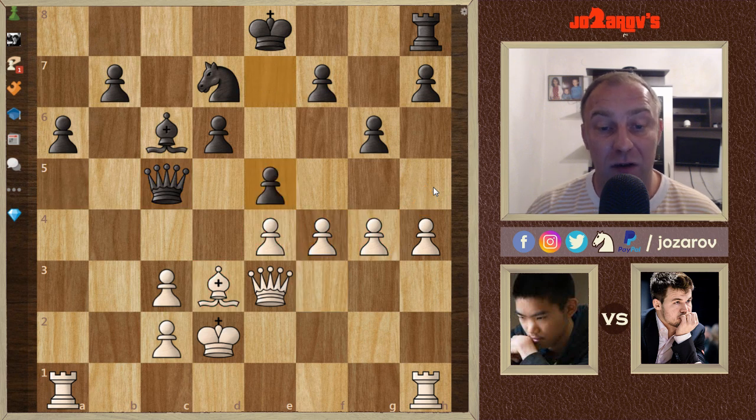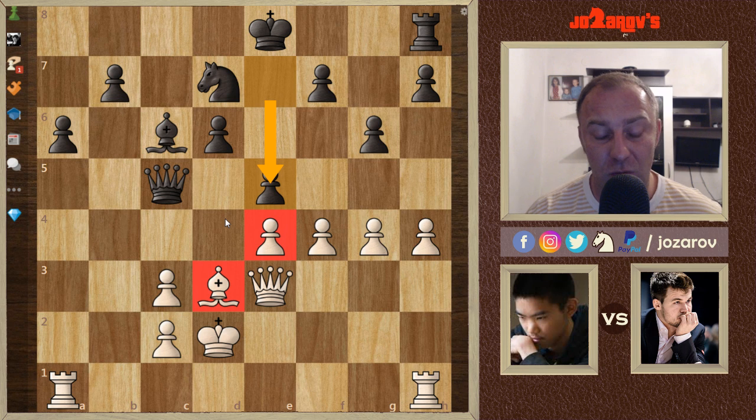And now Magnus closes the dark squares. Very important positional move, because now you see this bishop is not so good. It's blocked out by its own pawn. So that's why you have to close the dark squares with the move e5. Very nice positional move by Magnus.